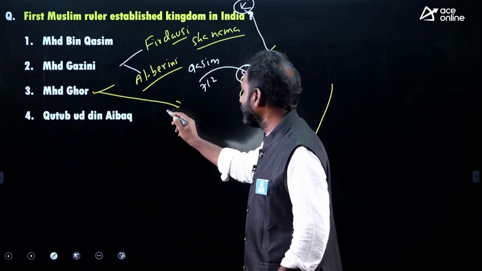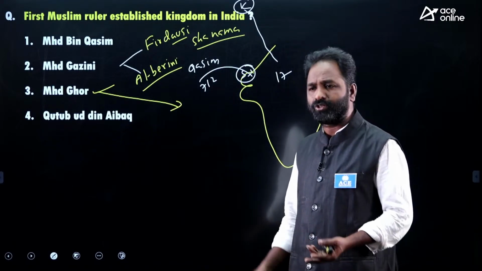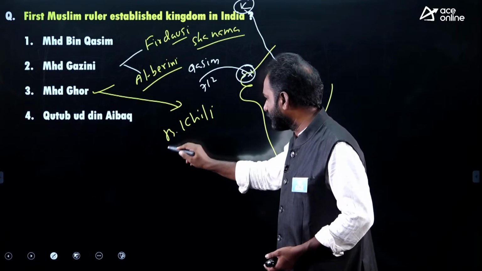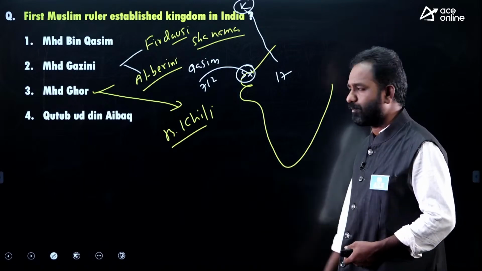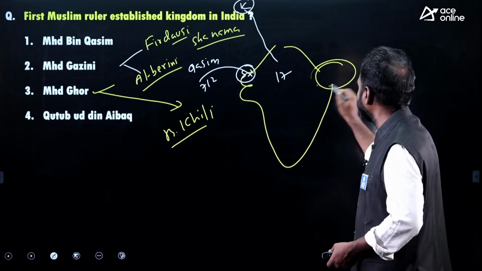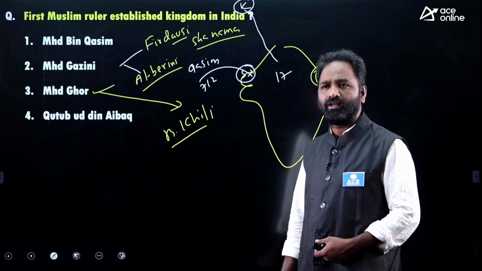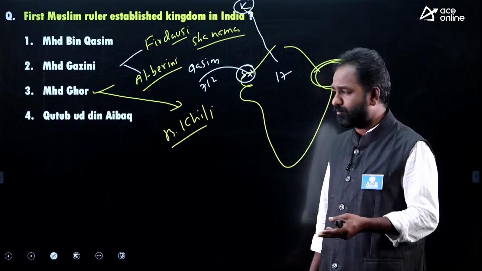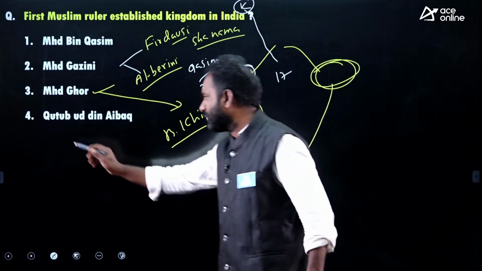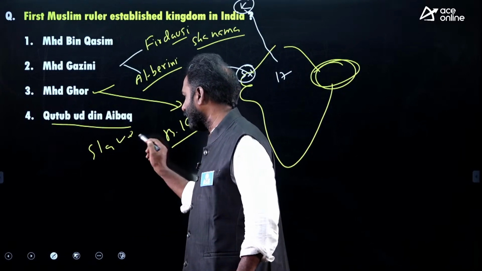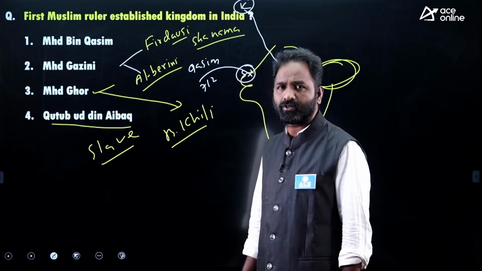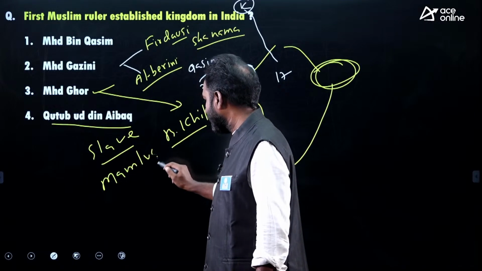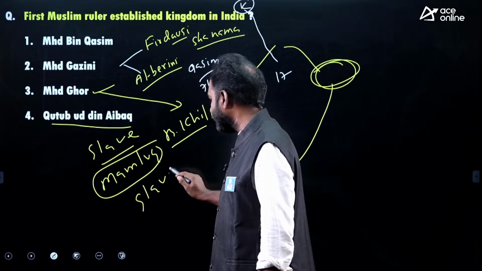And Muhammad Ghor came to India. Along with Muhammad Ghor, Qutb-ud-din Aibak and Bakhtiyar Khilji came to India. Bakhtiyar Khilji, a slave of Muhammad Ghor, went not only to Delhi but also to the northeastern part of India, Bengal and Bihar. He destroyed the famous Nalanda University. Qutb-ud-din Aibak was also a slave of Muhammad Ghor. After the death of Muhammad Ghor, he began to rule in India and started the dynasty called the Mamluk dynasty, also called the slave dynasty.